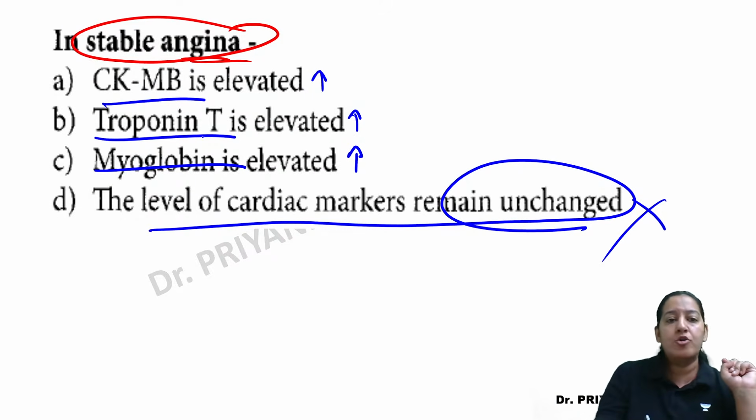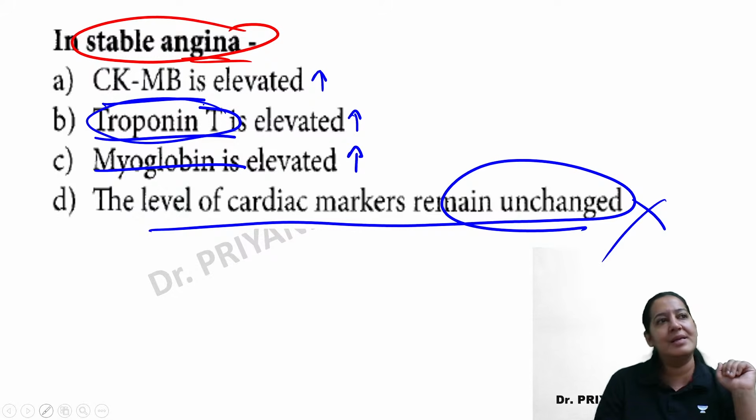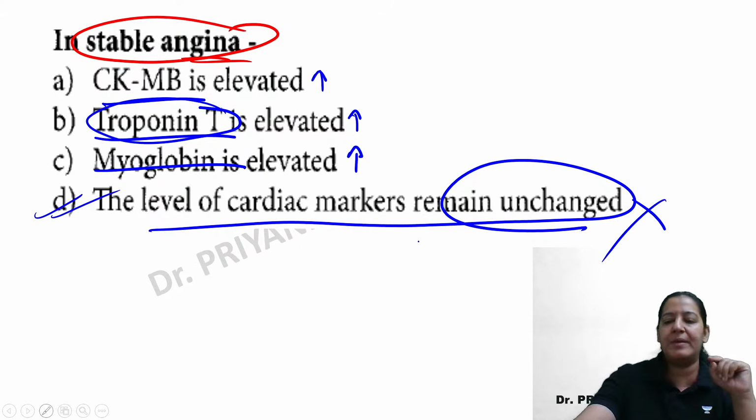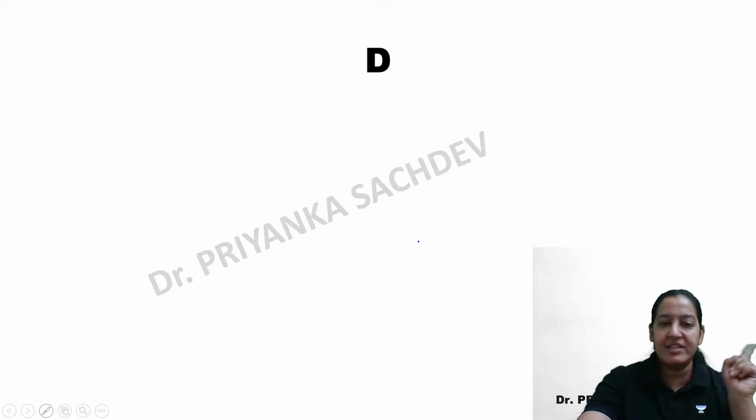No Shubhanshu. TROP-T is the best marker for MI. In angina, all of them are normal. Yes, Raghav, all of them are normal. You got my point? So that is the difference between angina and MI. In angina, there is no necrosis.